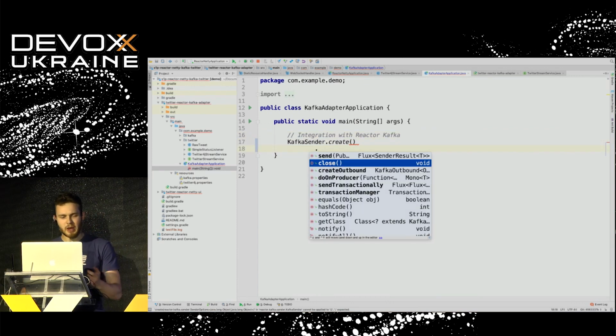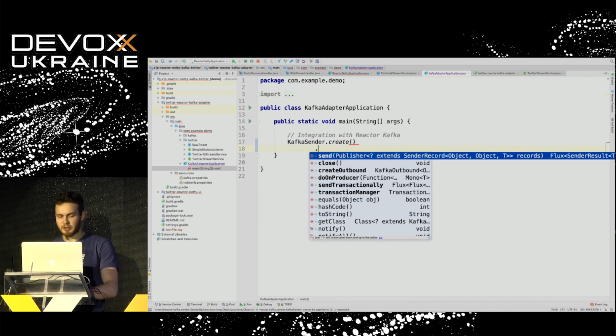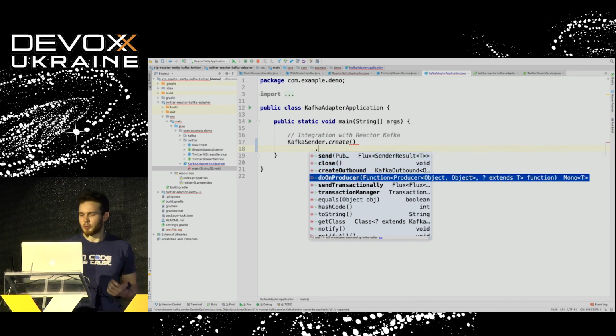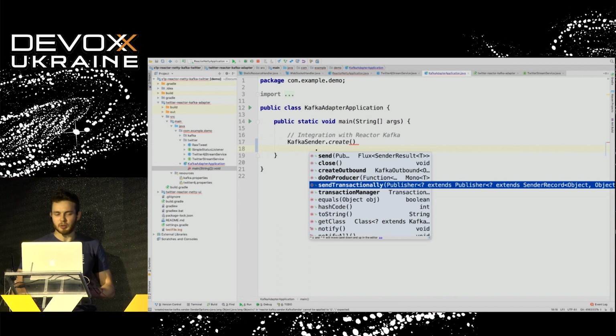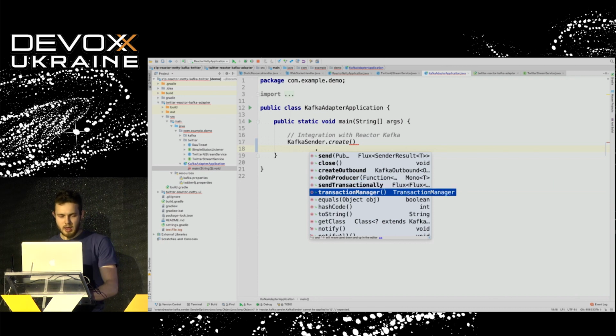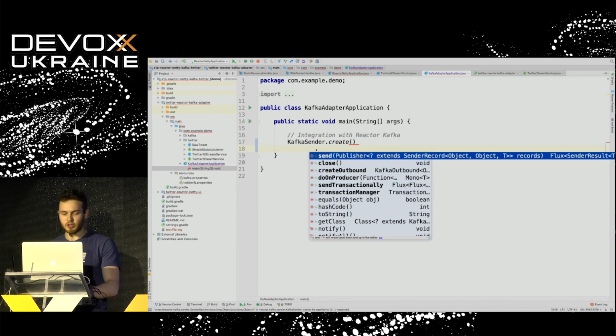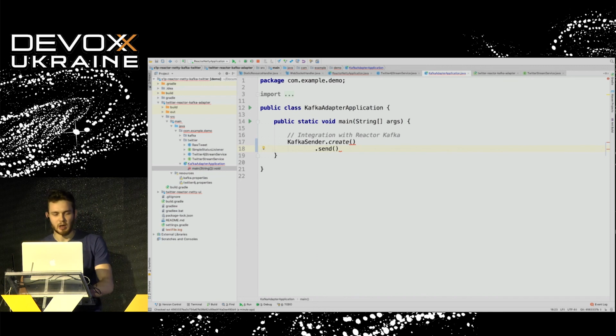And the main feature that we would like to have is to understand how to handle the producer in case we need to process the real producer. For example, we want to send messages in a transaction. This is an important feature, so we can send messages in a transaction. And we may just simply send messages, which we are going to use in this sample.